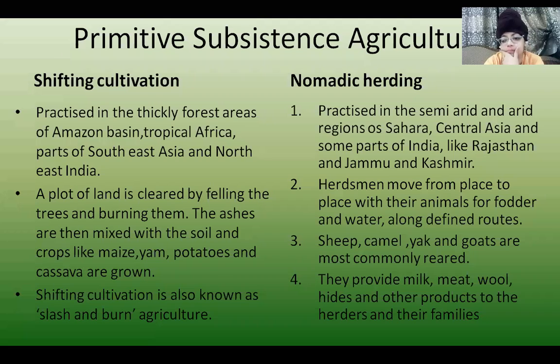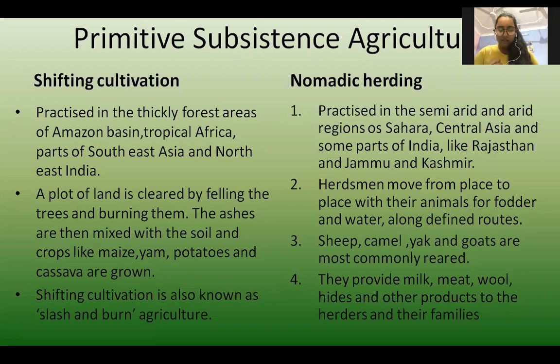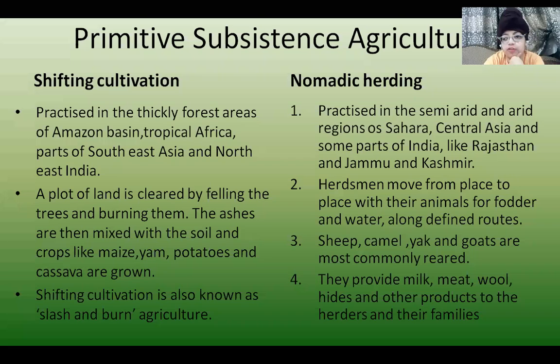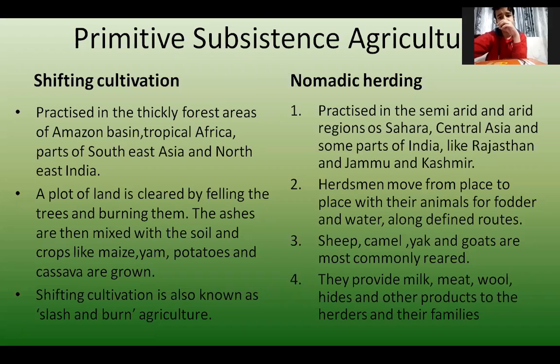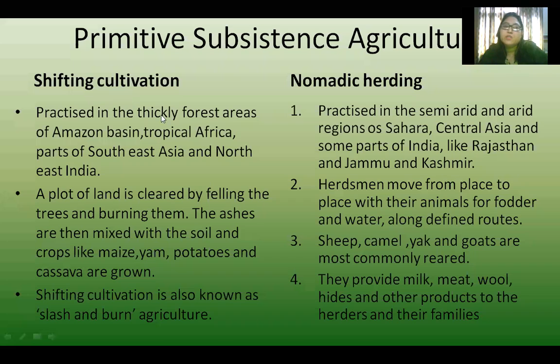Longest is the Nile. Nile is the longest and Amazon is the largest. So the Amazon basin in South America and a little bit of Africa and parts of Southeast Asia, China and Northeast India also. So these are the areas where shifting cultivation is practiced.